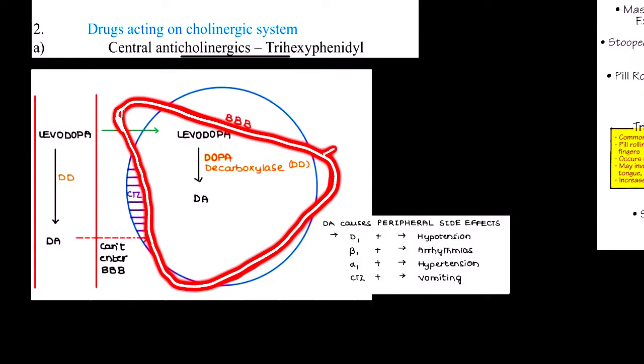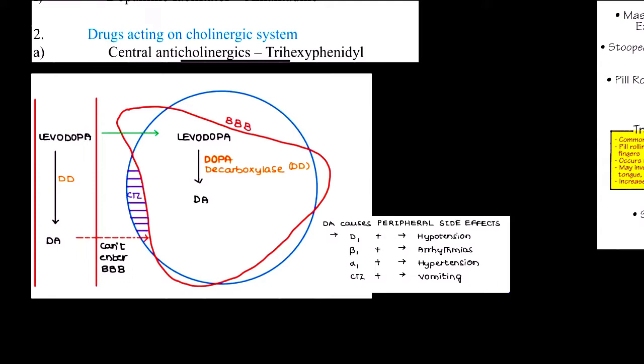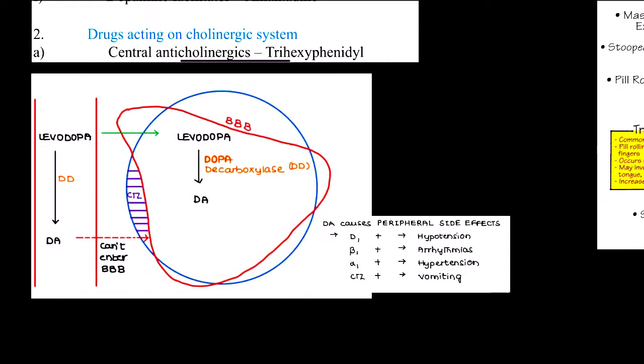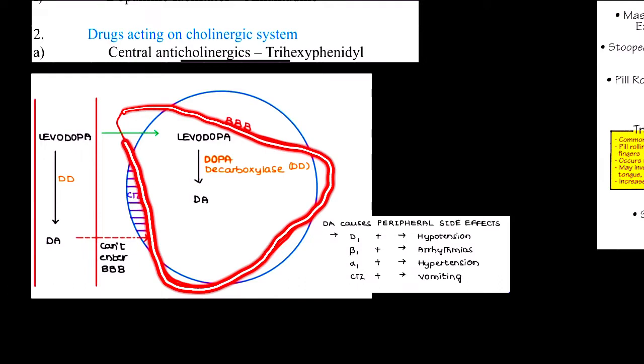So we are saying that this blue color is our brain, and it is covered by our blood brain barrier. As you can see, the blood brain barrier is not completely surrounding our brain; there are some spaces that are not surrounded by it. What are these spaces called? These are called circumventricular spaces. Why circumventricular? Because they are present around the ventricles: the third ventricle, fourth ventricle, and lateral ventricles.